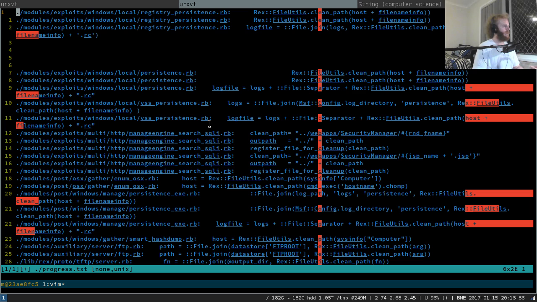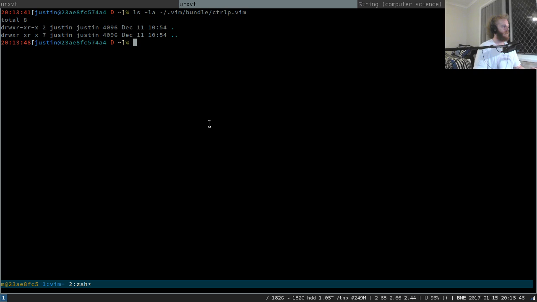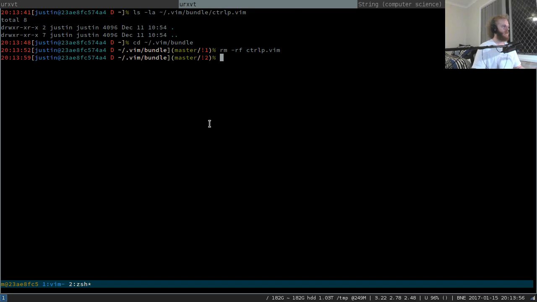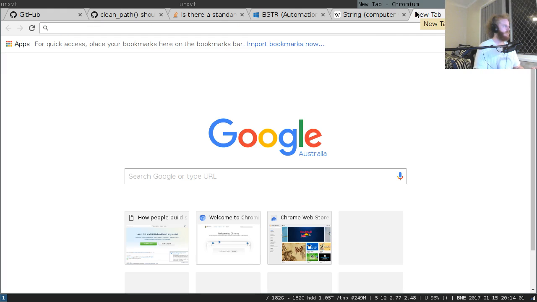Oh, do I not have Control P installed in this Vim? Really? How do I get my Control P working? I'm just going to do it the cheap and nasty way. This is a Docker container, so I can just go and hack a plugin in, and when I tear down the machine, the mess doesn't matter anymore.